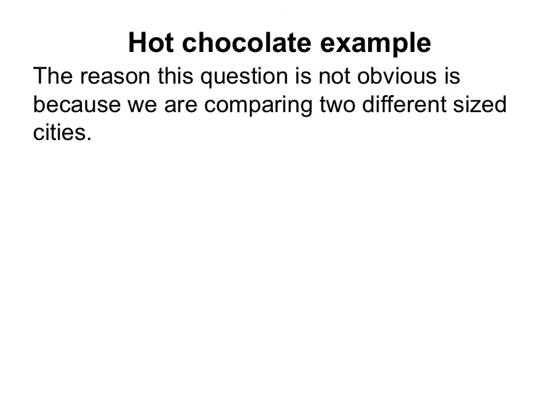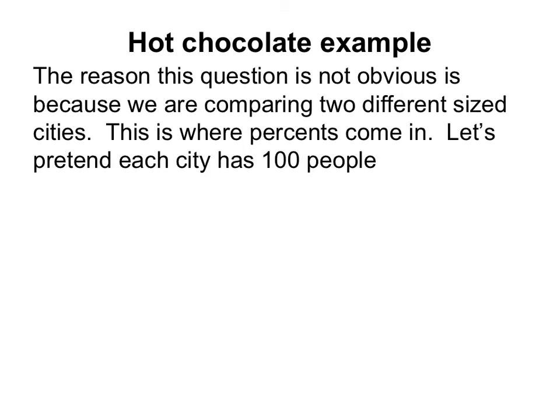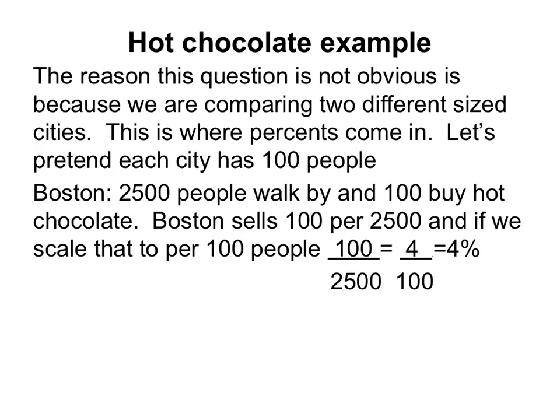The reason this question is not as obvious is because we're comparing two different sized cities. Boston clearly sold more hot chocolates, but they also had a lot more people walk by. So this is where percents come in. This is one of the reasons we like percents: they let us pretend that every city had 100 people walk by. So Boston, instead of 2,500 people and 100 of them buying hot chocolate, let's scale that down.